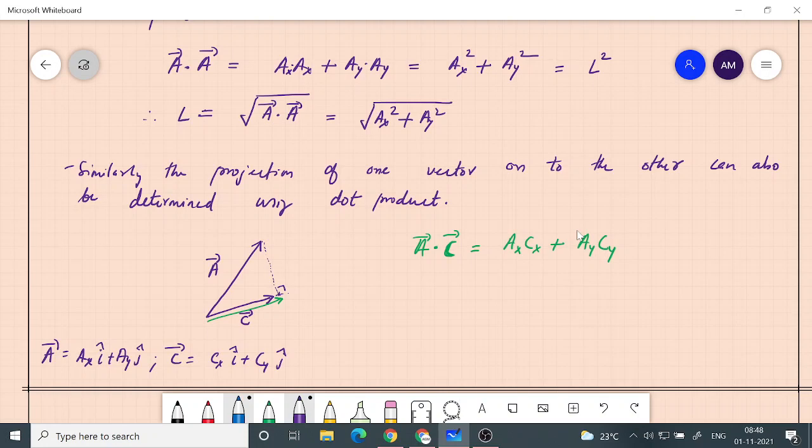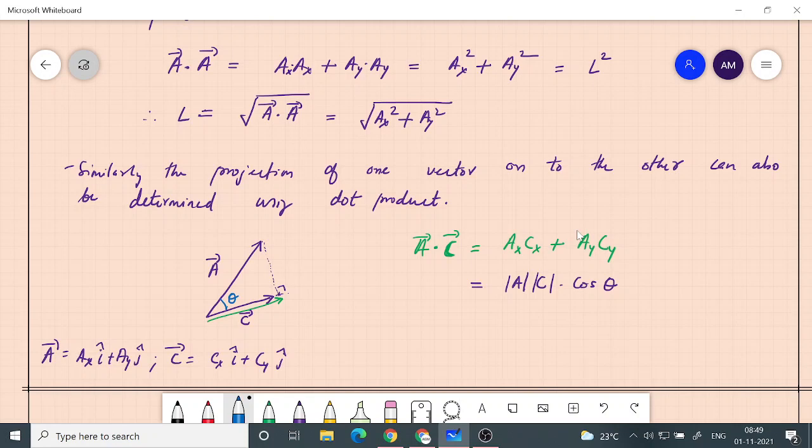Now a geometrical way you can think about the dot product is that this is equal to the modulus of a into modulus of c into cos of the angle between them. That means we have to define an angle theta between the vectors.